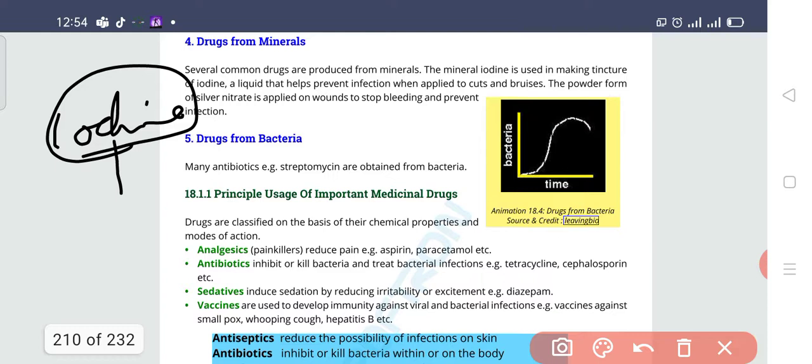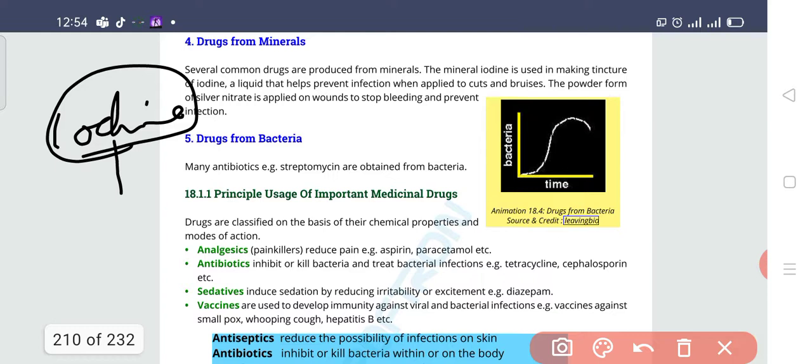Similarly, if you have ever seen the drug named povidone-iodine, which you put on your wounds whenever you get injured, that is brownish in color. There is also bromine, a mineral which is present in the chemical pyridine. It is helping to heal the wound. And maybe you have seen a powder which used to remove the bacteria from the wound, the wound powder.